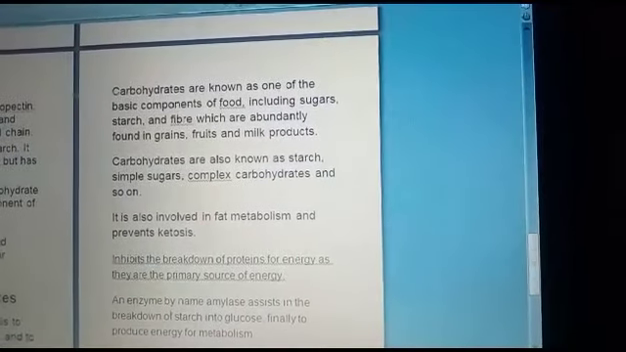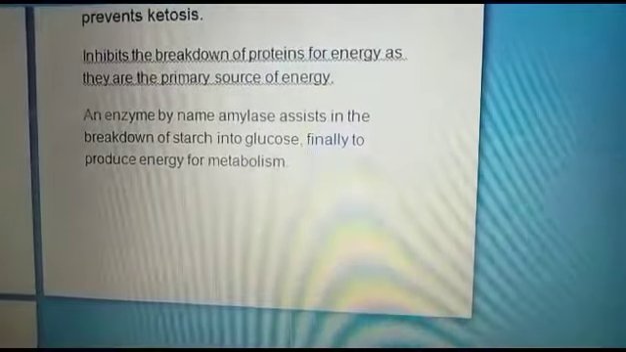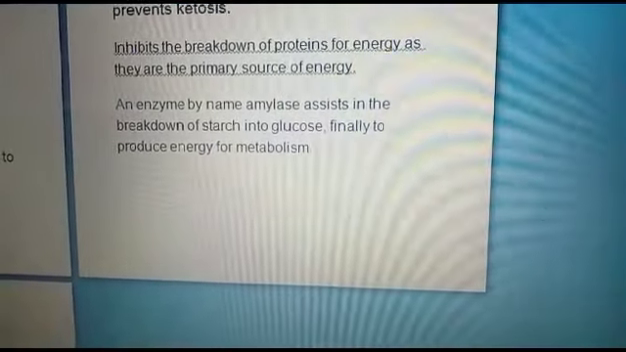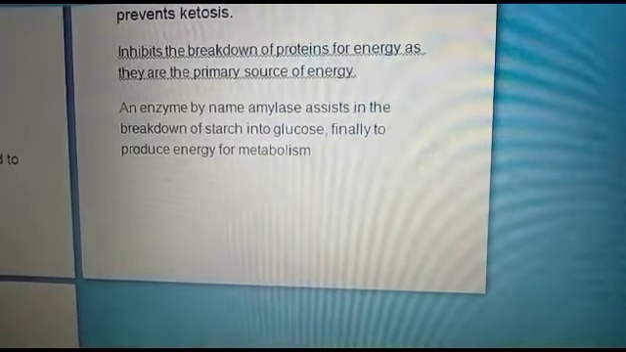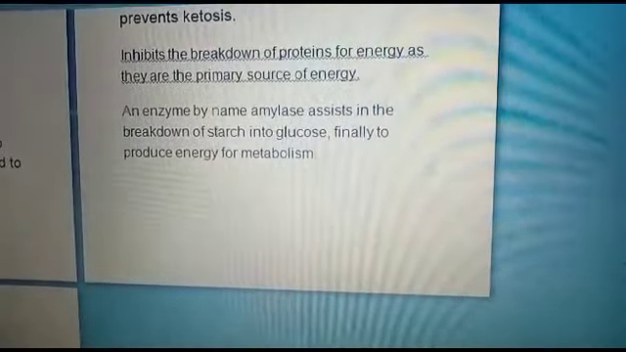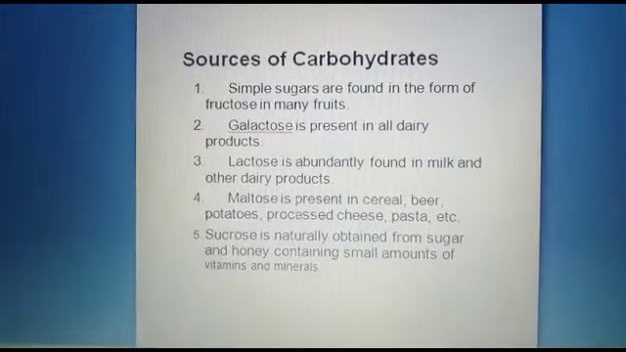They are also involved in fat metabolism and prevent ketosis. It also inhibits the breakdown of proteins for energy as they are the primary source of energy. An enzyme by the name amylase assists in the breakdown of starch into glucose, finally to produce energy for metabolism. Now at last, the sources of carbohydrates.